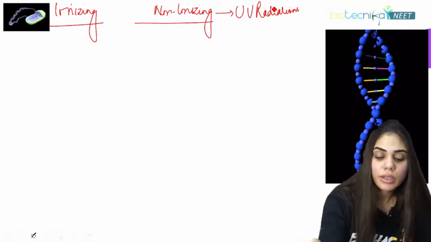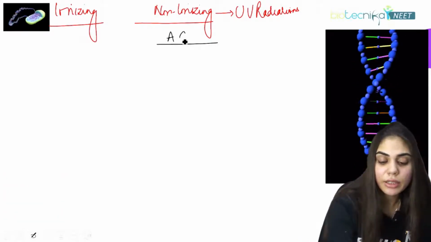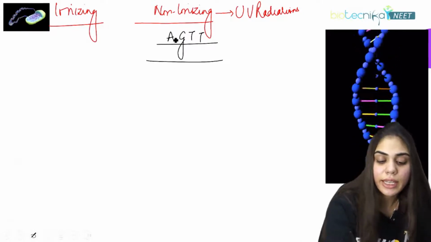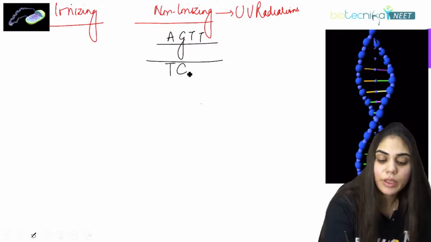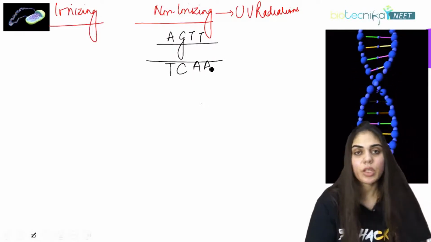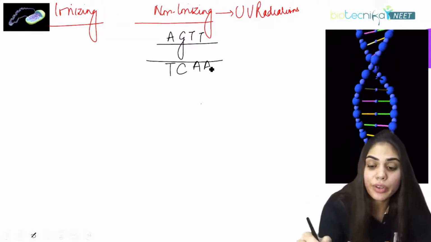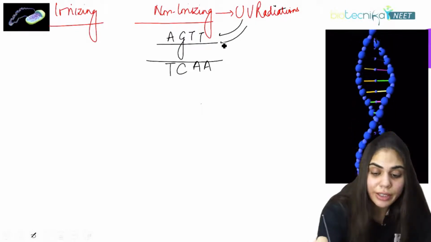Suppose I have a sequence AG, TT, and another DNA strand pairs with it: A will always pair with T, G will pair with C, T will pair with A, and again T will pair with A. So how is this pairing taking place? But what happens if the DNA is exposed to UV radiation?